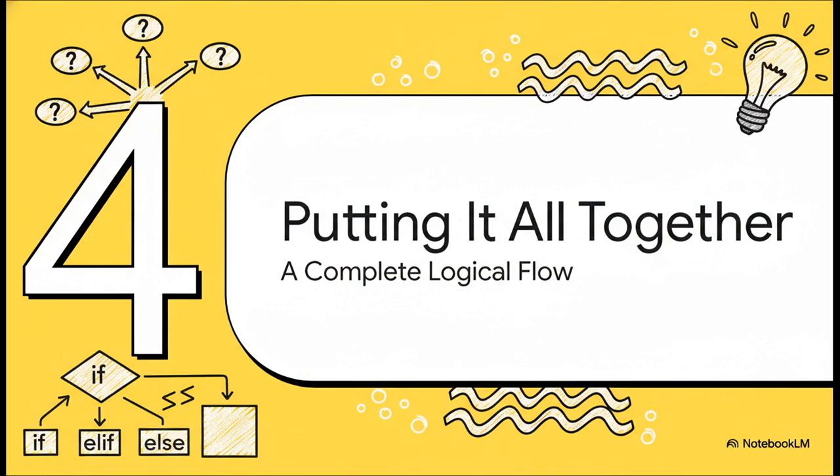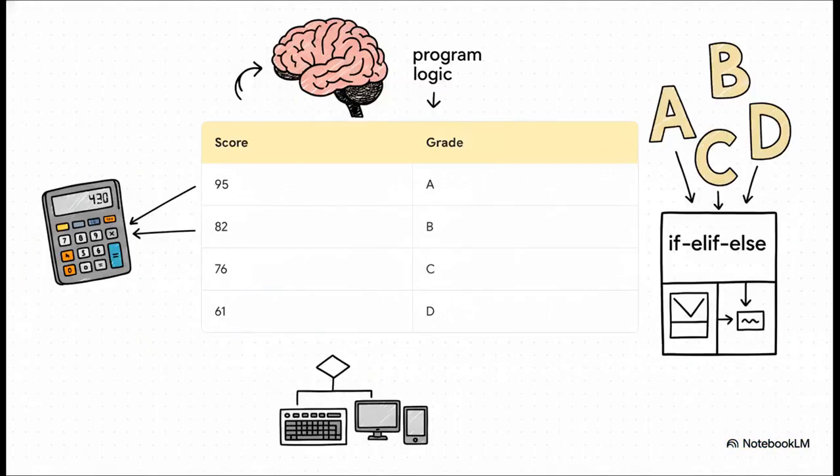All right, so now we have our three main tools. We've got if to kick things off with the first question. We've got elif to ask as many follow-up questions as we need. And we've got else as our final catch-all, just in case nothing else fits. So let's put them all together and build something practical. What we're going to build is a simple grading calculator. The logic is super straightforward. You give the program a number score, and based on that score, it spits out the correct letter grade. So a 95 should become an A, an 82 should become a B, and you get the idea.